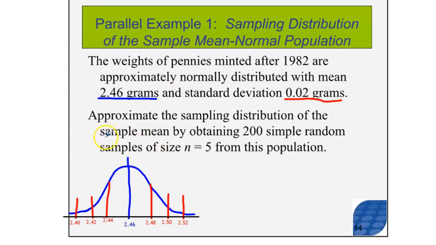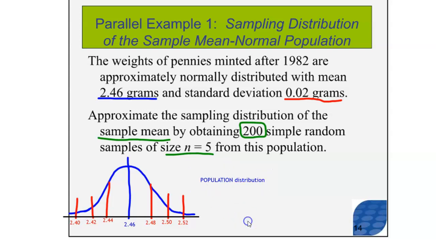So once we find one sample mean from a sample of size n equals 5, we're going to go out and do that, that's right, 200 times. So 200 simple random samples, 200 samples of 5 pennies, and we're finding the sample mean. In other words, we're weighing them all and adding those together and dividing by 5. So remember, this right here is an example of the population distribution. So this is the population distribution.